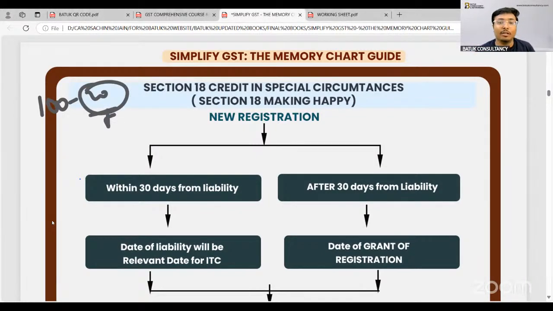Suppose 20 is your normal loss. In that case, ITC is allowed for all 100 units. But suppose this 20 is your normal loss, but there is a further 20 due to certain machinery failure. That will be called abnormal loss. For your abnormal loss, you will not receive the benefit of input tax credit. I think your query is okay.